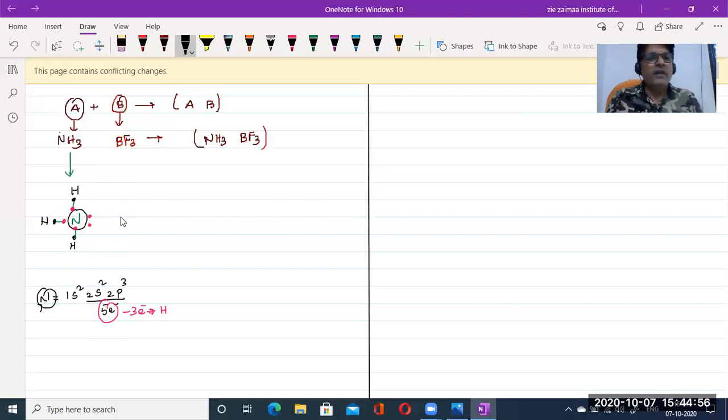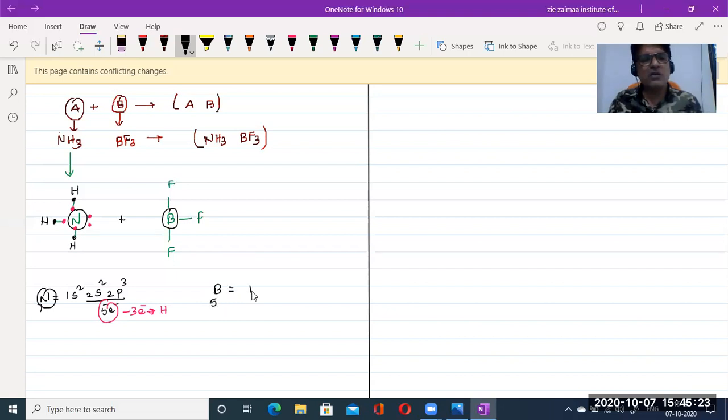It combines with boron trifluoride. Boron here is combined with the 3 fluorine atoms. Here, what is the central atom? The same, boron. Then what is the boron atomic number? Hydrogen, helium, lithium, beryllium, boron: the atomic number of boron is 5.